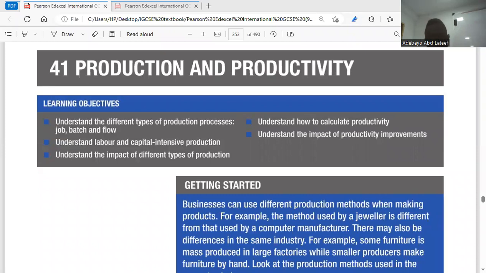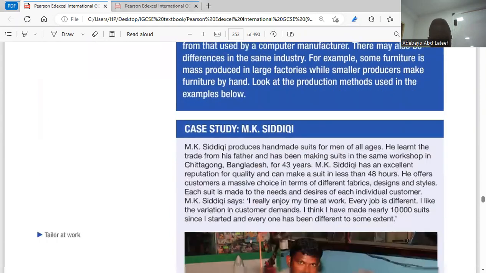So we go to chapter 41, production and productivity. When we talk about production, production implies the creation of goods and services for the satisfaction of human consumers. Then productivity is your output divided by your input. I think that's clear. So we're going to go straight to the topic, the paragraph.